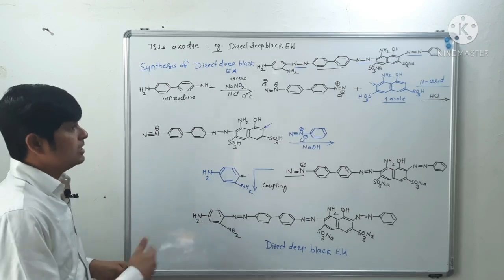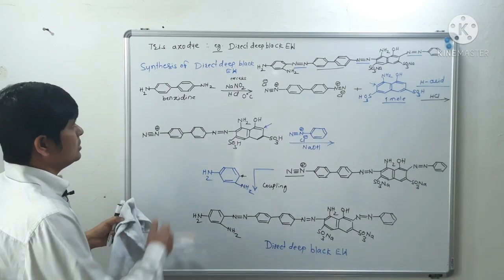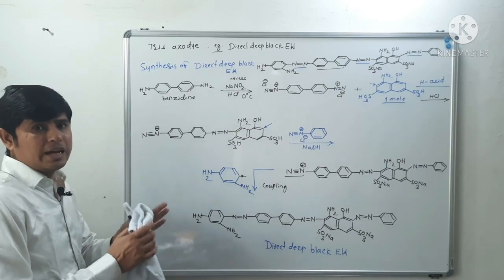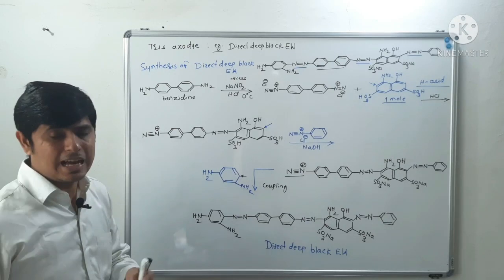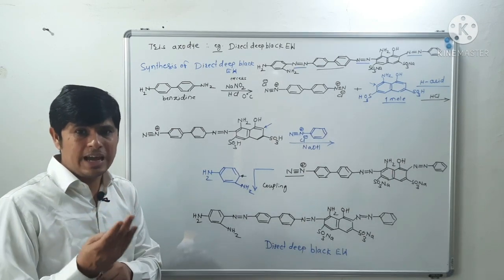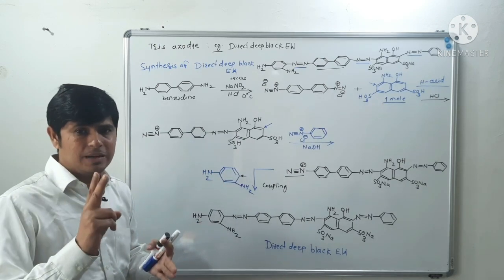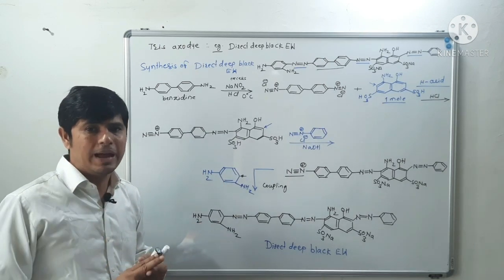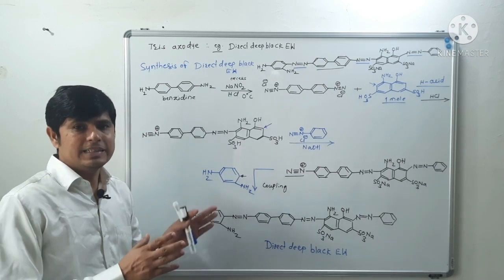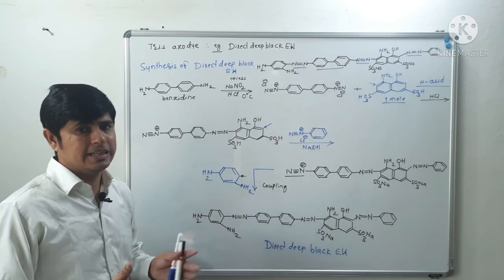Now we will have another topic. Okay, let us start with that. So this is a trisazo dye. With this trisazo dye, azo dyes are finished. Azo dyes have 3 classes. One is monoazo dye, second is bisazo dye, and third is trisazo dye. Monoazo dyes have 2 examples, orange 4 and eriochrome black T. Bisazo dye has one example, Congo red, and trisazo dye has one example, direct deep black EW. This is what we have seen in azo dyes.